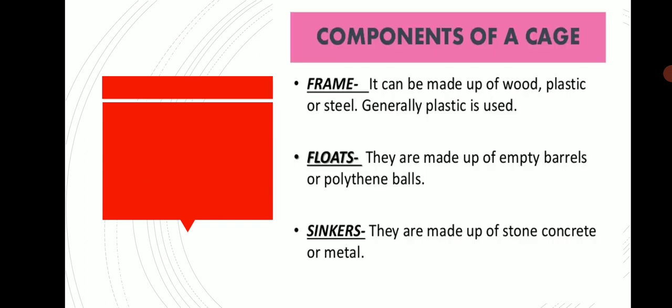Components of a cage: it is prepared from three components: frame, floaters and sinkers. First we study the frame. A frame can be made of wood, plastic or steel, and generally we use plastic. Floaters are made up of empty barrels or polythene balls. Sinkers are made up of stone or concrete material. Sinkers are generally of heavy weight, and floaters are lightweight, so we use polythene balls or empty barrels.